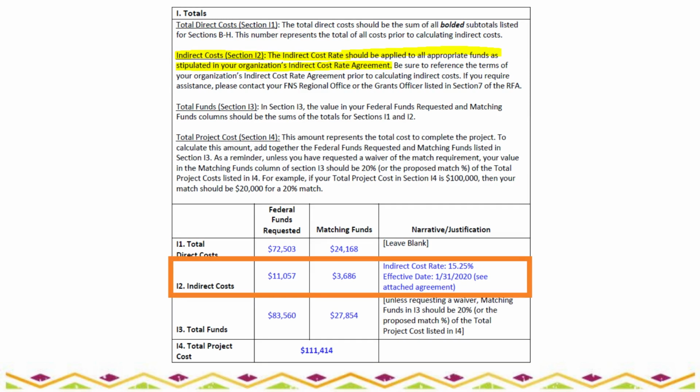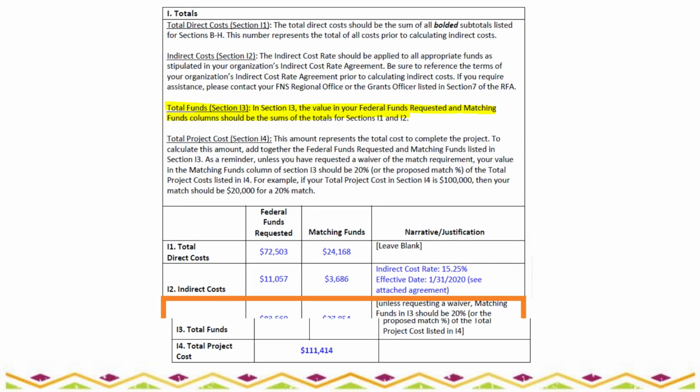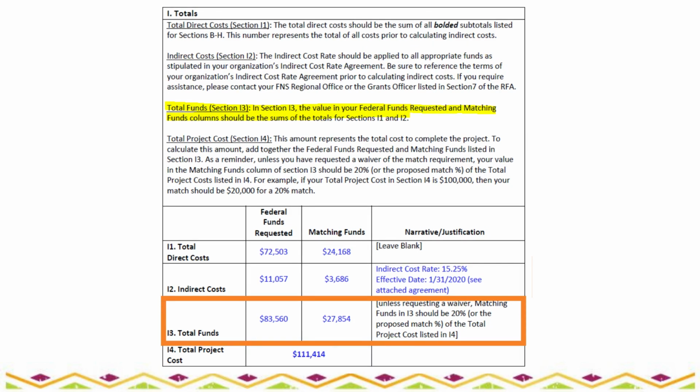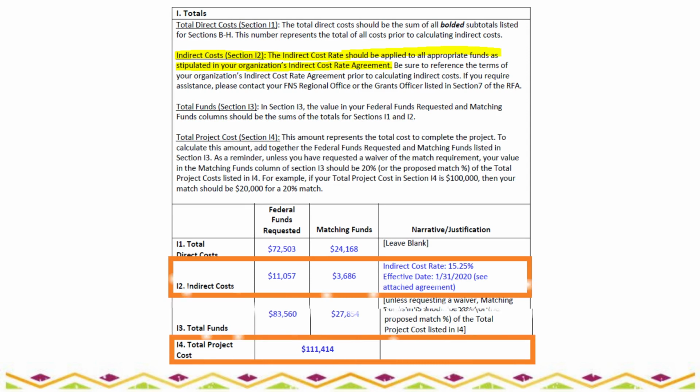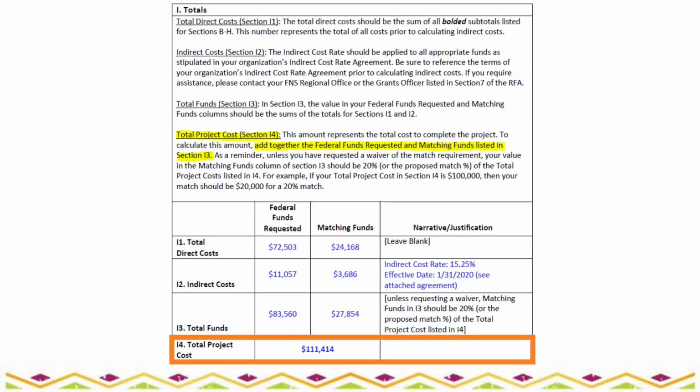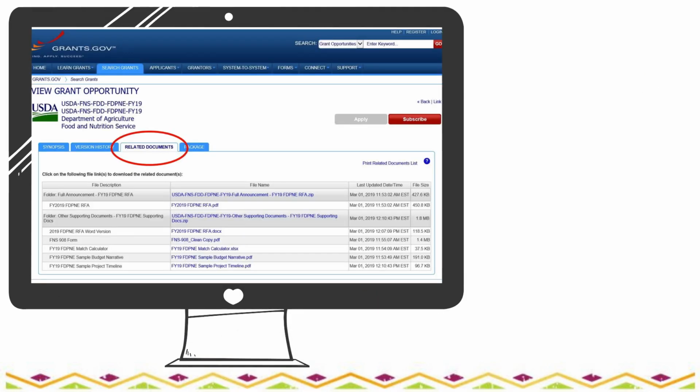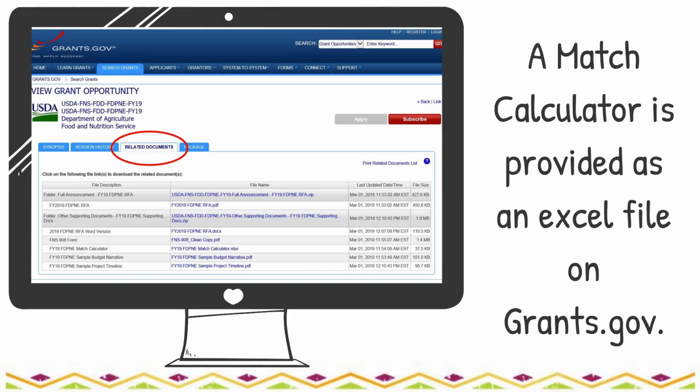You should then use your organization's indirect cost rate agreement to determine which funds to apply the indirect cost rate to. Row I-3 will then add the indirect cost rate to the total direct cost for federal and matching funds. You will then add the total federal funds requested and the total matching funds contributed to determine the total project cost. If you did not request a match waiver, you can check that your request meets the match requirement by using the match calculator provided as an Excel file in the Application Related Documents tab on grants.gov.